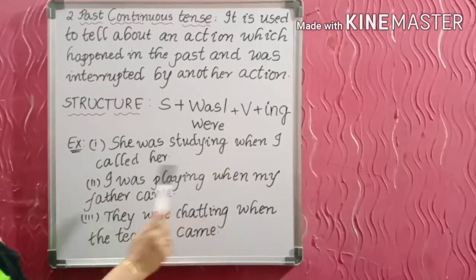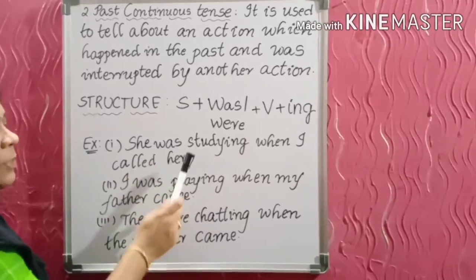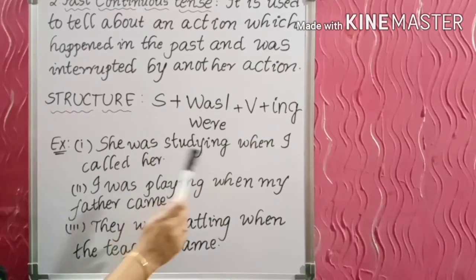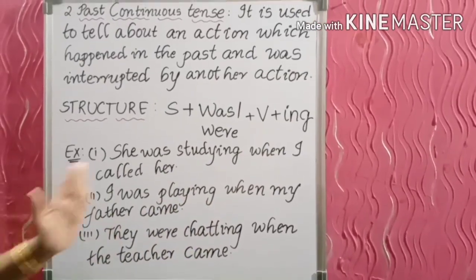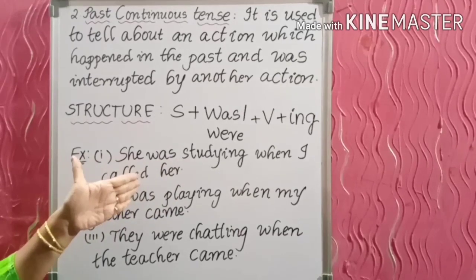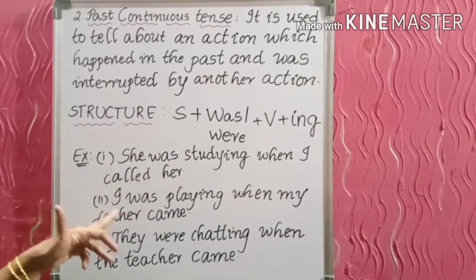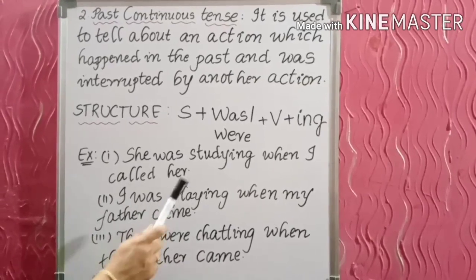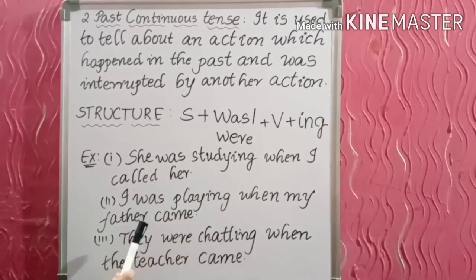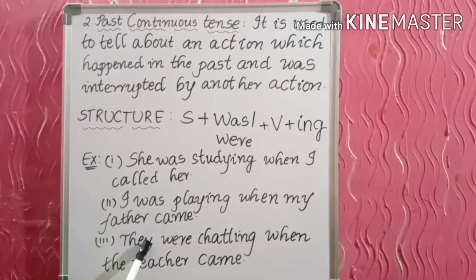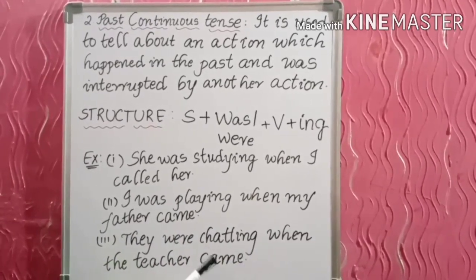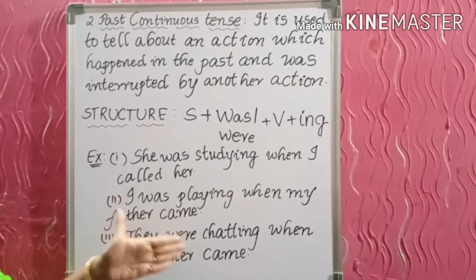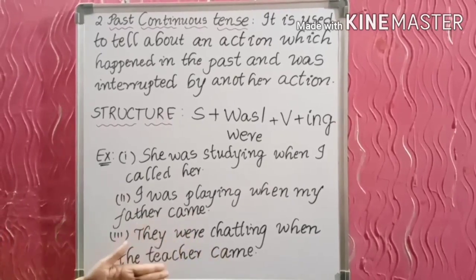She was studying when I called her. So the first action going on is she was studying. Then this action is interrupted by another action, that is, I called her. So in the past one action was going on which was interrupted by another action. Second example, I was playing when my father came. The first one is I was playing, then it is interrupted by my father coming in. The third one, they were chatting when the teacher came. Same thing here. The first action going on is they were chatting in the past, and that chatting was interrupted when the teacher came into the class.